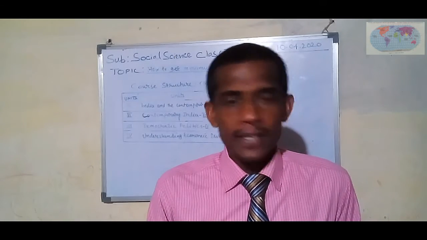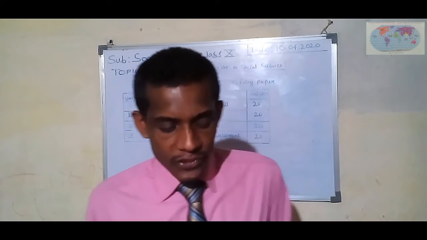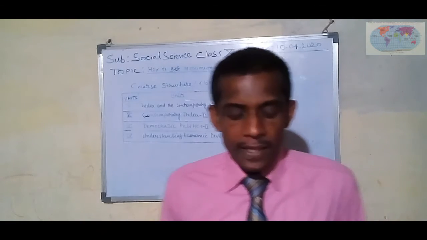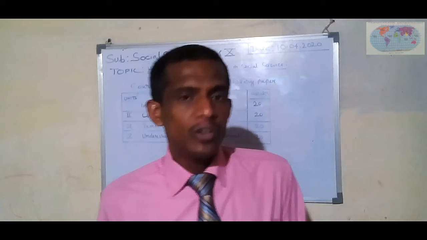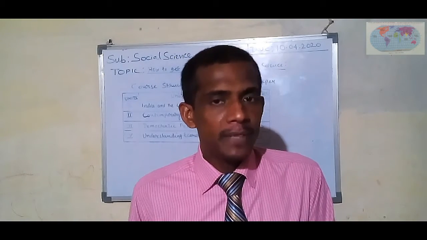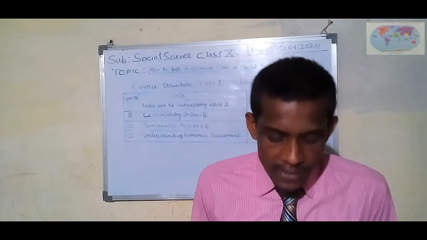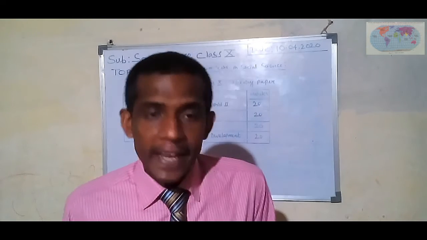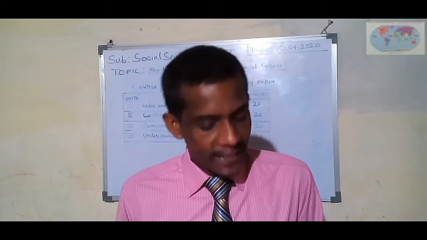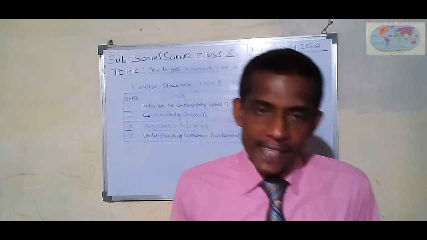Mainly 4 chapters from history. Contemporary India Part 2, geography: there are mainly 5 chapters for board examinations. The chapters are resources and development, agriculture, minerals and energy resources, manufacturing industries, and lifelines of the national economy.